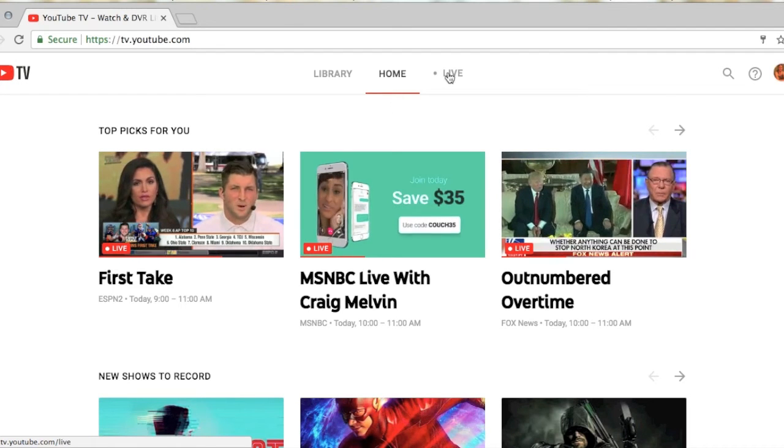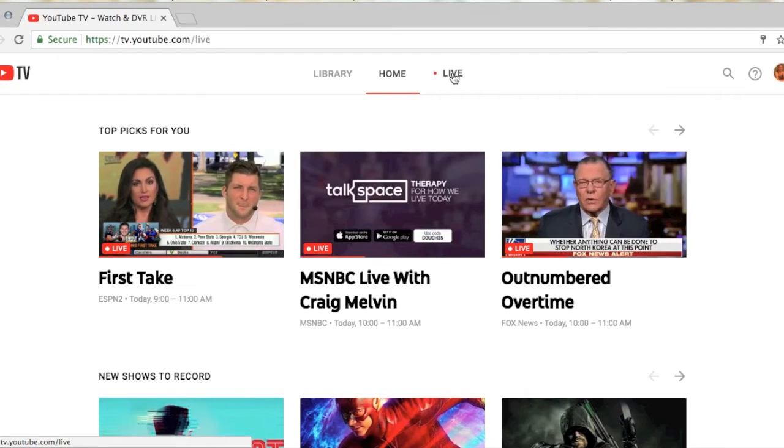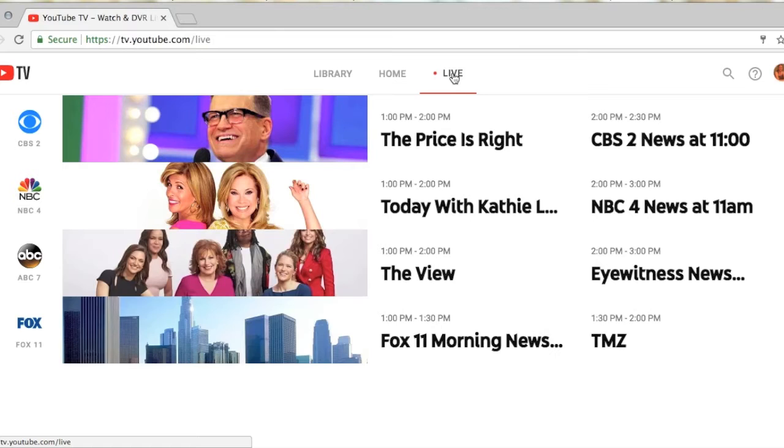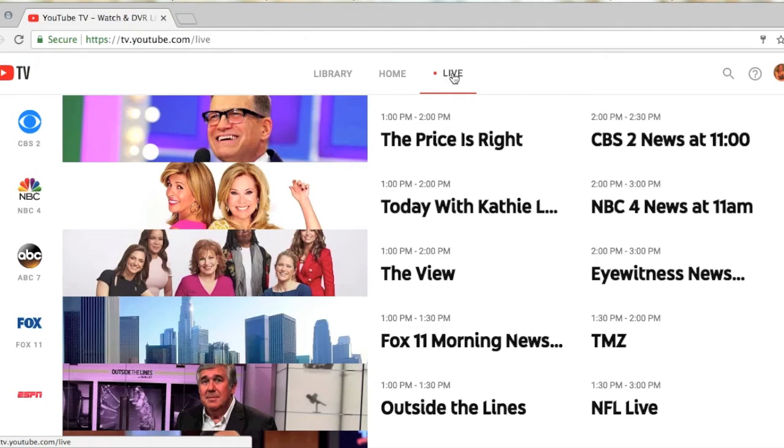Next category I want to talk about is the live category. Let's go ahead and select on that. This is how YouTube TV has created their version of a guide. As you can see on the far left, you will see all the channel brand name logos. And in the middle of the page, right here, is what's on right now. And then the far right, what is on next.